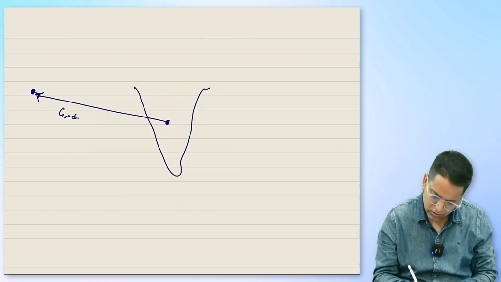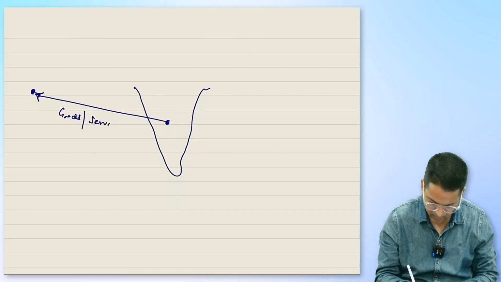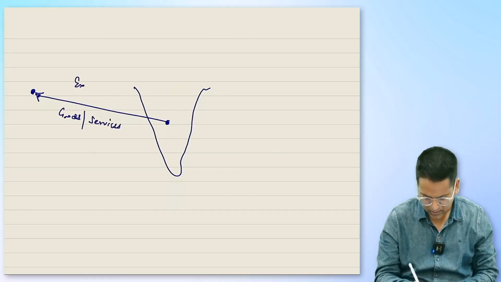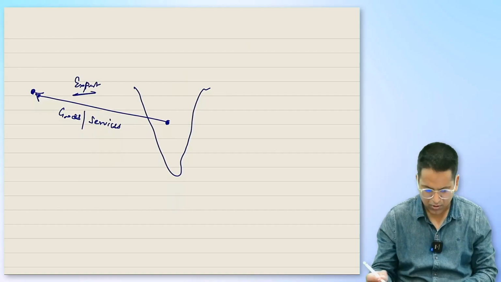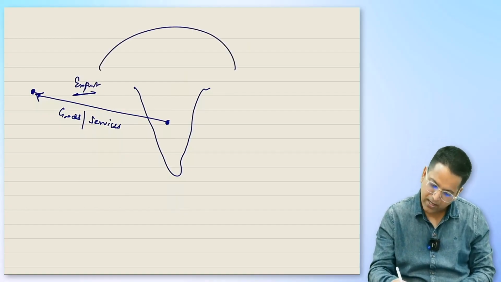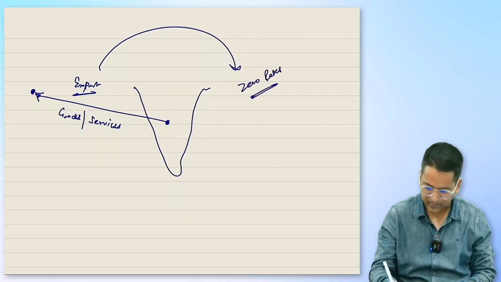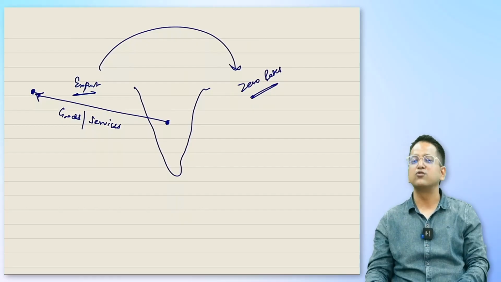Either goods or the services. So friends, this will be called as export. And this is supplied at zero rated. Is that clear, students? Export is considered what? Zero rated. There's no tax on it.